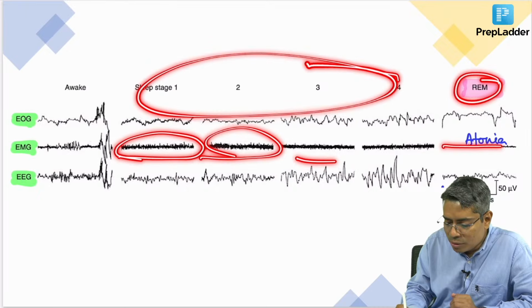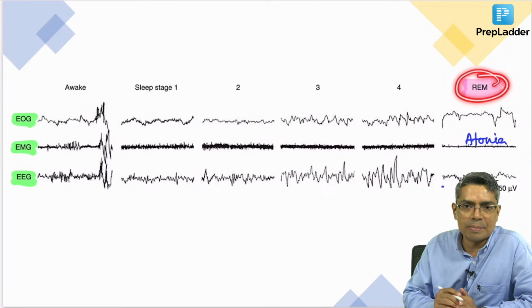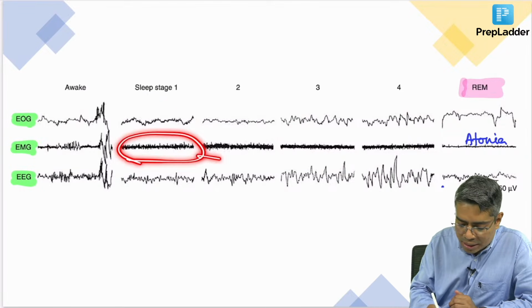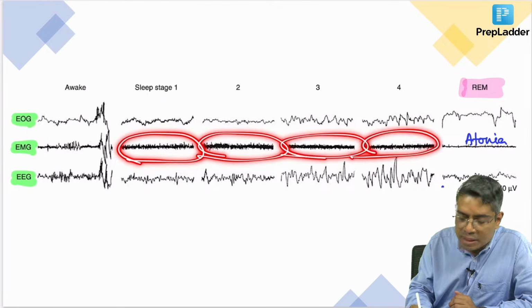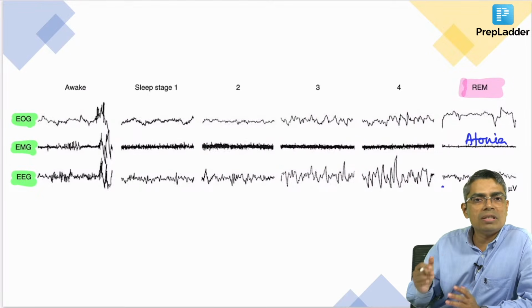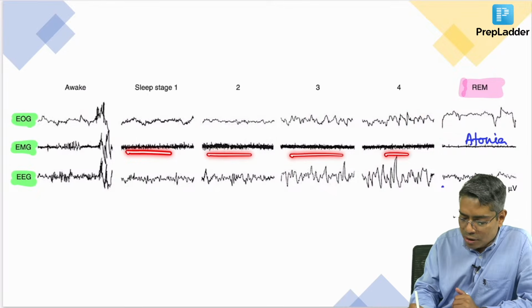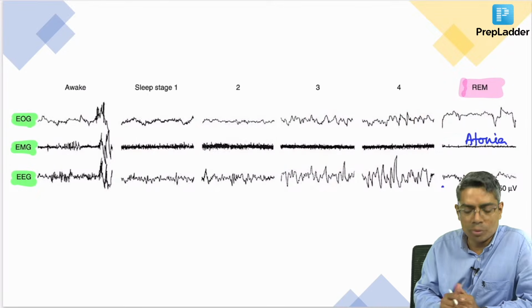Typically, the EMG will be silent, an almost straight line, that indicates REM sleep. In the other sleep stages, EMG activity will be there because the muscle is maintaining its tone. What is tone? Tone is the partially contractile state of the muscle. Some of the muscle fibers are still contracting, that is why the muscle maintains the tone, and that is why I am getting some activity within the muscles.